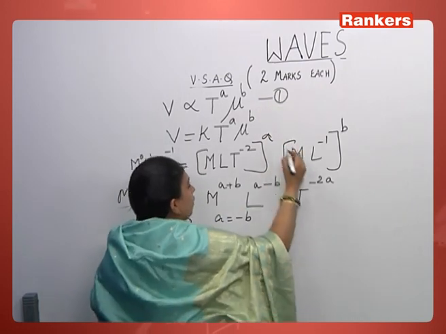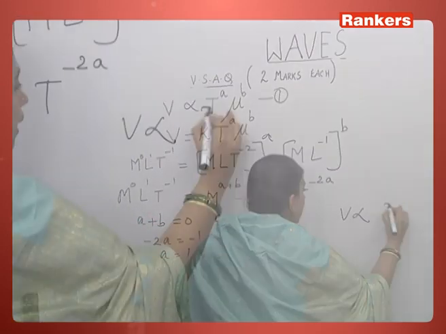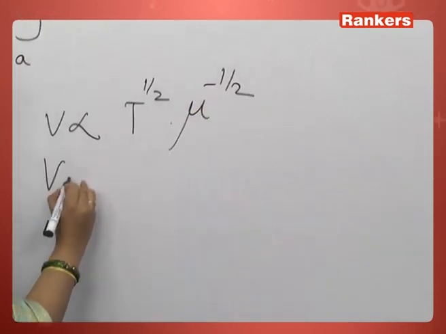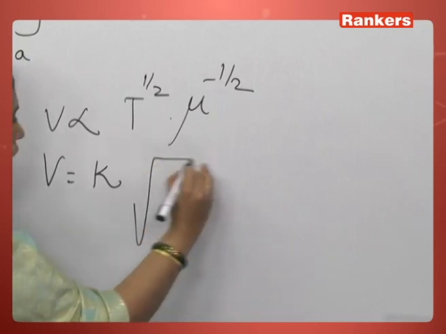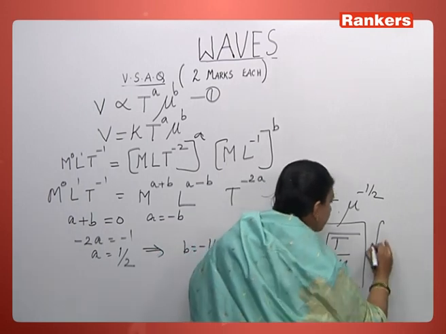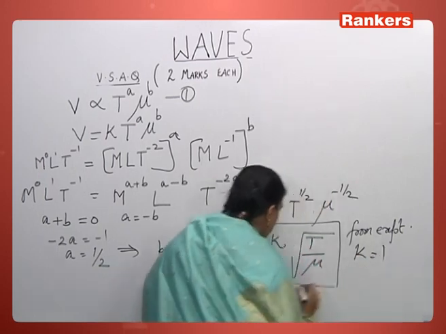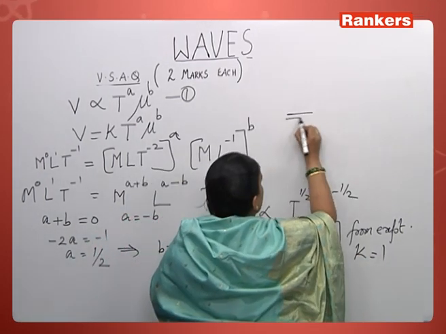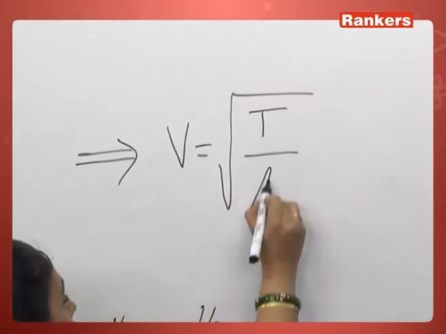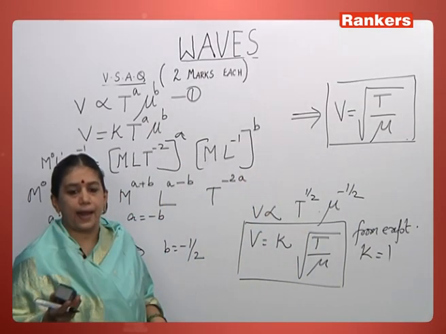So, let us substitute in equation number 1. V is proportional to T to the power half and mu to the power minus half, or V is equal to some constant K times the square root of T by mu. From experiments, K is equal to 1, which implies that V is equal to root T by mu. So, this is how you derive the expression for the velocity of a transverse wave.